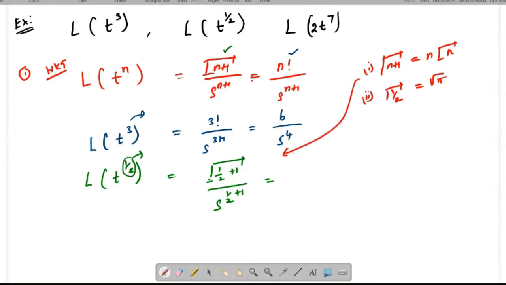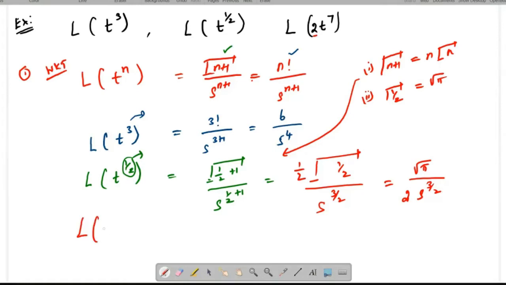So now I am going to apply this result here. After substituting this result, you may get 1 by 2 into gamma 1 by 2 divided by s power, if you simplify, 3 by 2. Instead of this gamma, you can substitute square root of pi. So square root of pi divided by 2 into s power 3 by 2 is the answer for the Laplace transform of t power 1 by 2.